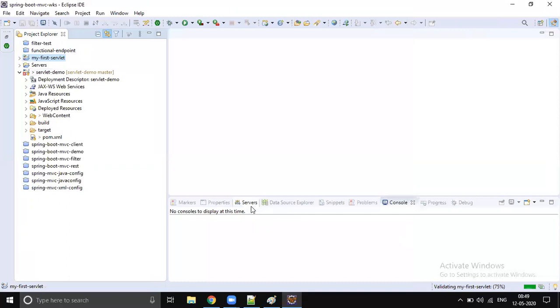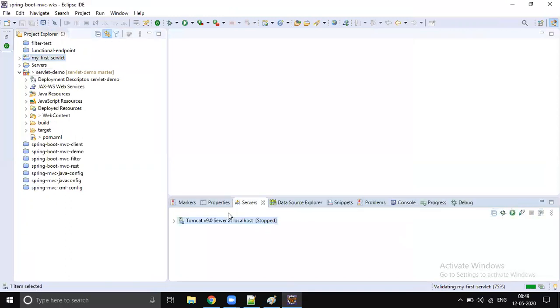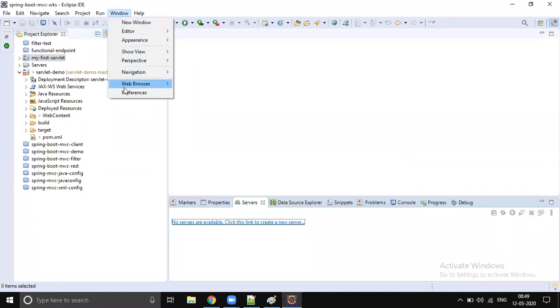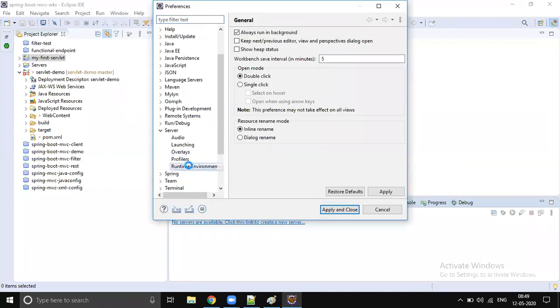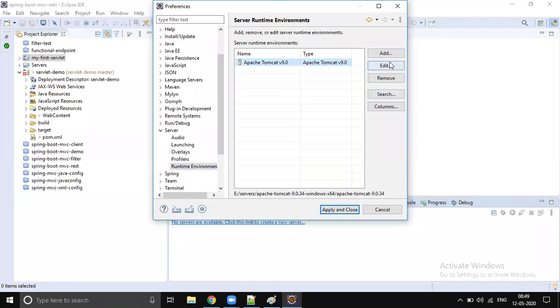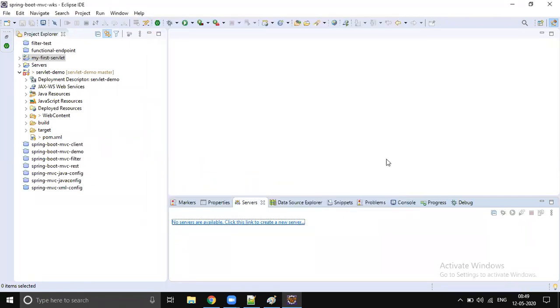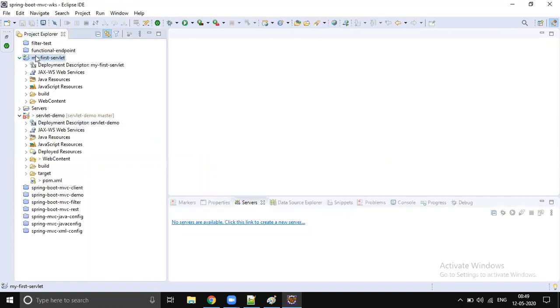We're going to start from scratch, right? I will delete my server configuration also. We will freshly configure the server. Let me go to preferences, go to servers and delete the existing one. We will start freshly. So we created my first servlet.